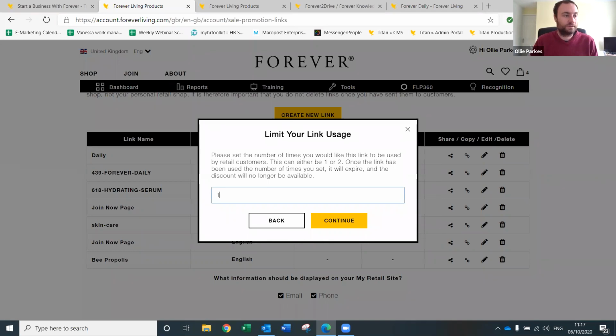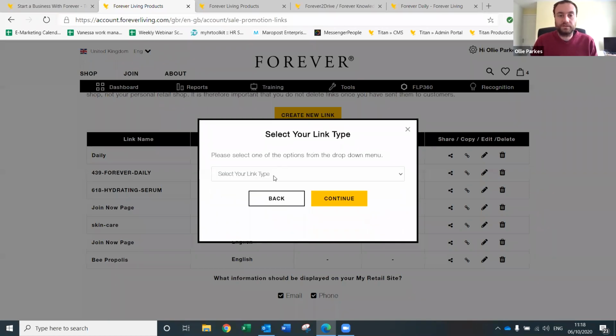A couple of questions as to why it's 2. The reason is because we want to give a level playing field for all FBOs. We don't want someone to put a 15% discount into Google Ads, and then make it so that all FBOs can't compete for sales, because it's pushing down all of the price by 15%. We don't want that. The purpose of this is to be able to give a personalized discount to your customers, which is why it's 1 or 2.